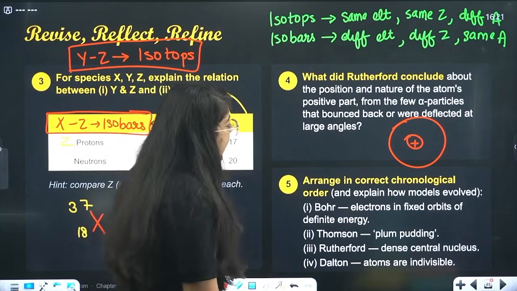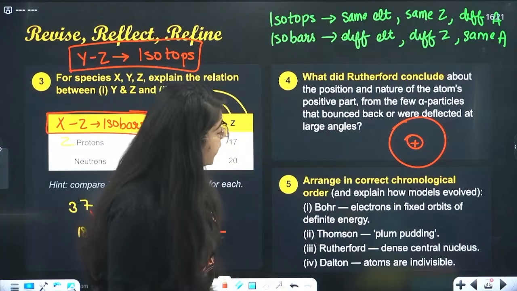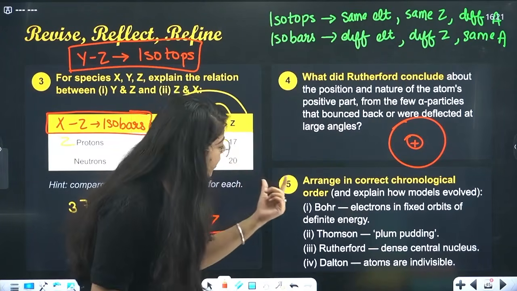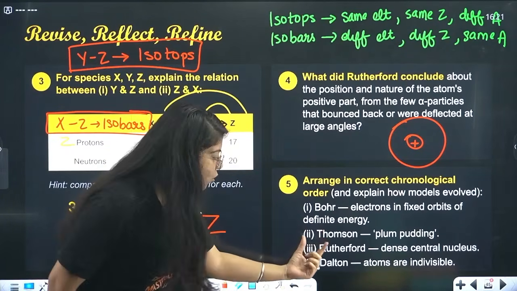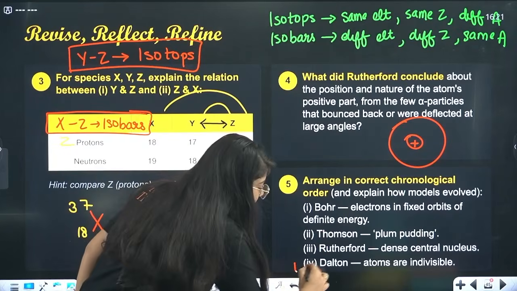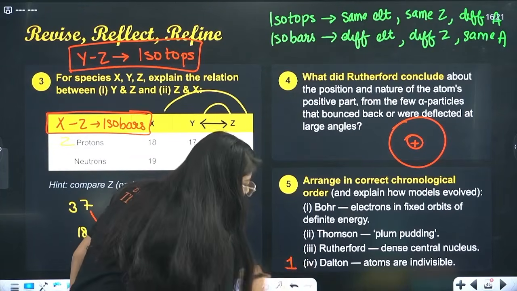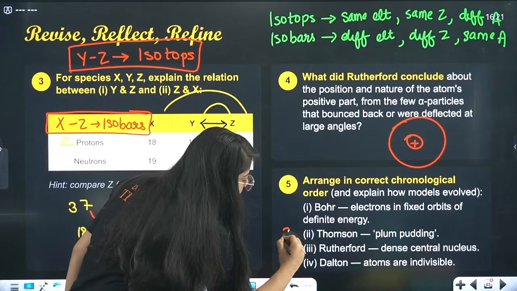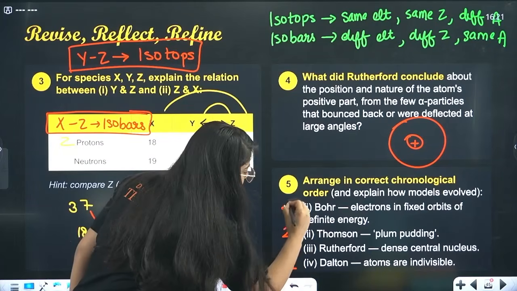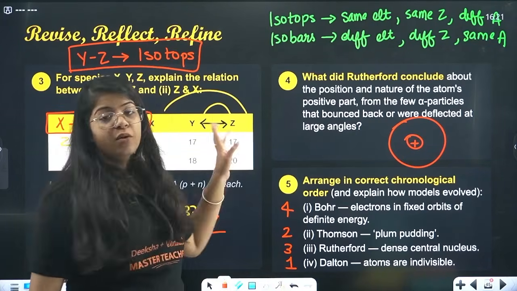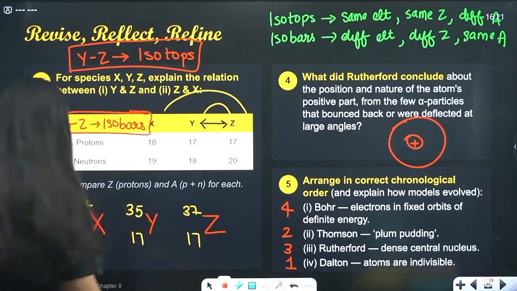Then arrange the correct chronological order. First order given by Bohr, no. Thomson, no. Rutherford, Dalton. Dalton gave the first model, so Dalton is first. Then came Thomson, then came Rutherford, then came Bohr. So 1, 3, 2, 4 will be your correct order.